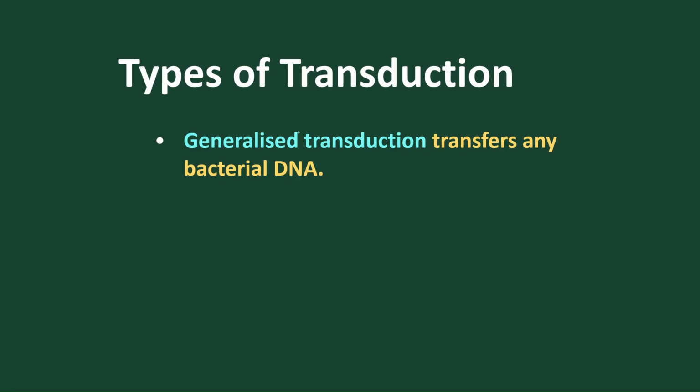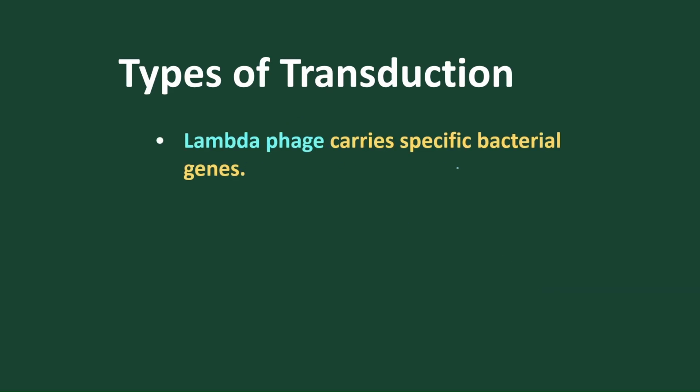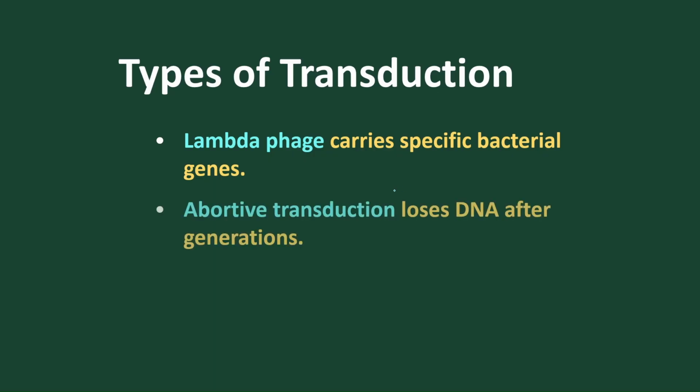What are the types of transduction? Generalized transduction means transfer of any bacterial DNA. So in this form, any bacterial DNA can be transferred. Example, T4 phage. In specialized transduction, only a specific DNA region of the bacteria is being transferred. So a specific region of the bacteria is transferred, whereas here any DNA is being transferred. That is the difference. And lambda phage carries specific bacterial genes. They never carry all genes. Specific bacterial genes are carried.